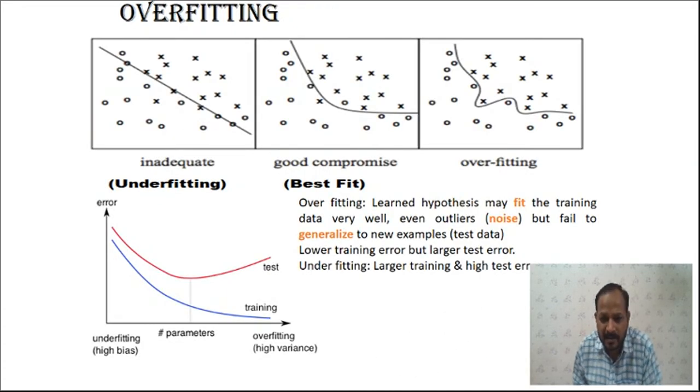So this is the classification example where there are two classes. Star is one class, features or the examples, and these circles are the other class examples.